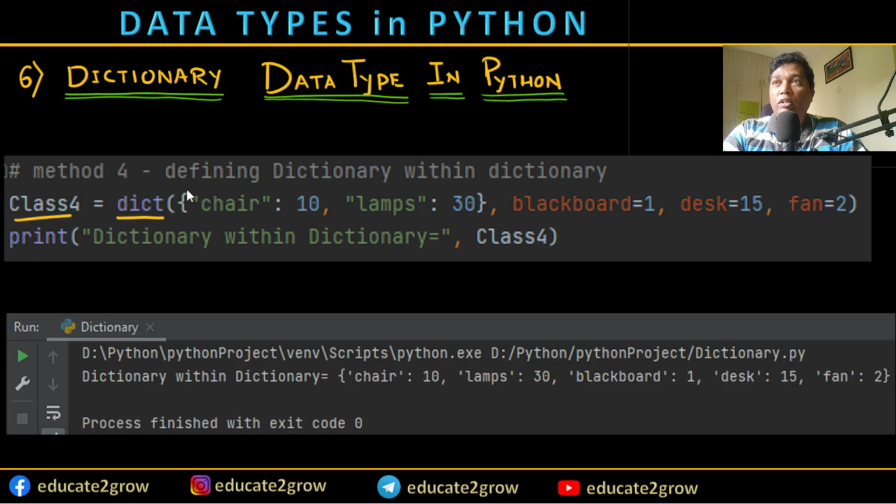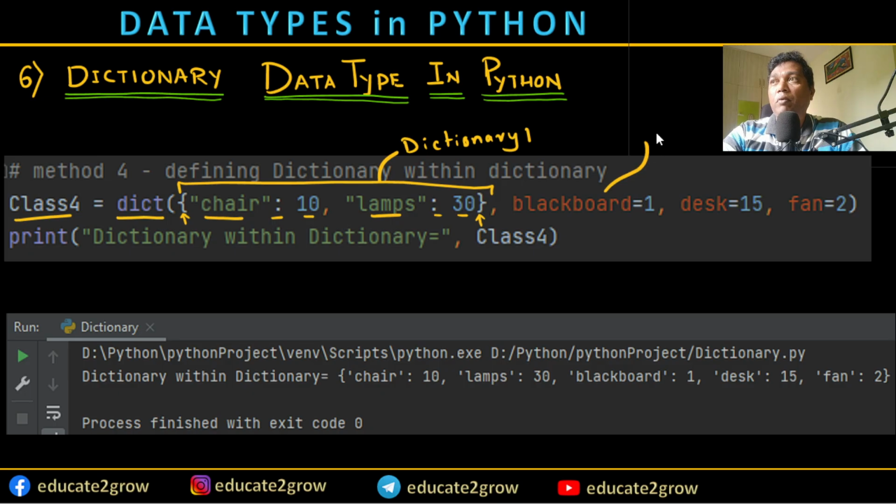On the first level I'm opening the curly bracket, closing it here, and in between I'm using key colon value, key colon value, and closing. This is completely one dictionary. This is the value 2, this is the value 3, and this is the fourth item.